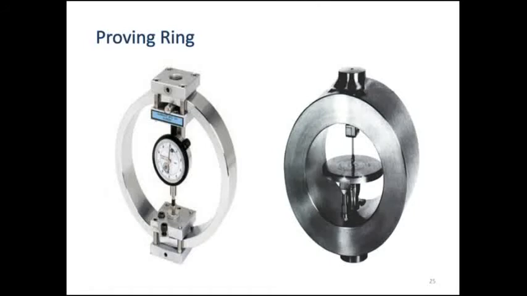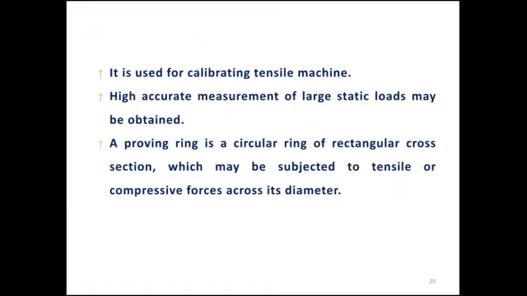On the proving ring, compressive force is applied at both ends, and this is the picture used for measurement of force. This is a proving ring. You can see there is a micrometer wheel, a vibrating reed, and the proving ring surrounded with micrometers, and it is used for calibrating a tensile machine.